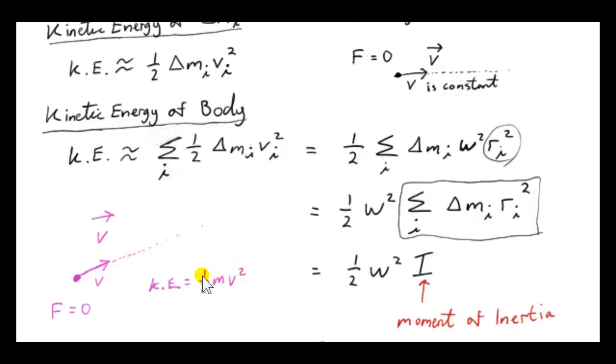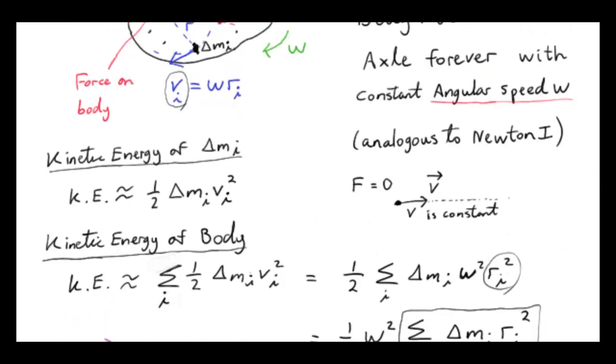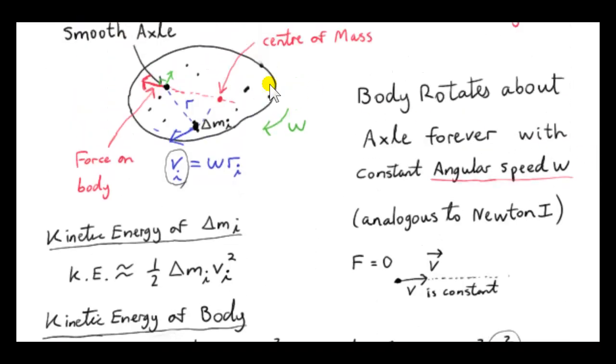So notice what's constant in this formula. What's constant is the mass. The mass doesn't change, of course. It's just the mass of the particle. What's constant over here is omega, the angular speed of the rigid body. The body's out in outer space. It's rotating about this axle.